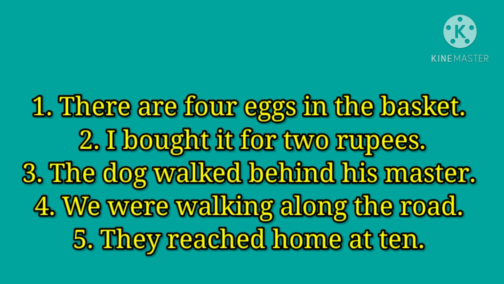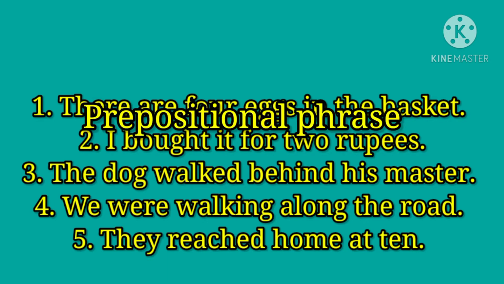The dog walked behind his master. Here behind shows the relation between walked and master. Walked is a verb and master is a noun. We were walking along the road. Here along is the preposition and along shows the relation between walking and road. Walking is a verb and road is a noun. And the last sentence, they reached home at 10. At is the preposition and at shows the relation between home and 10.